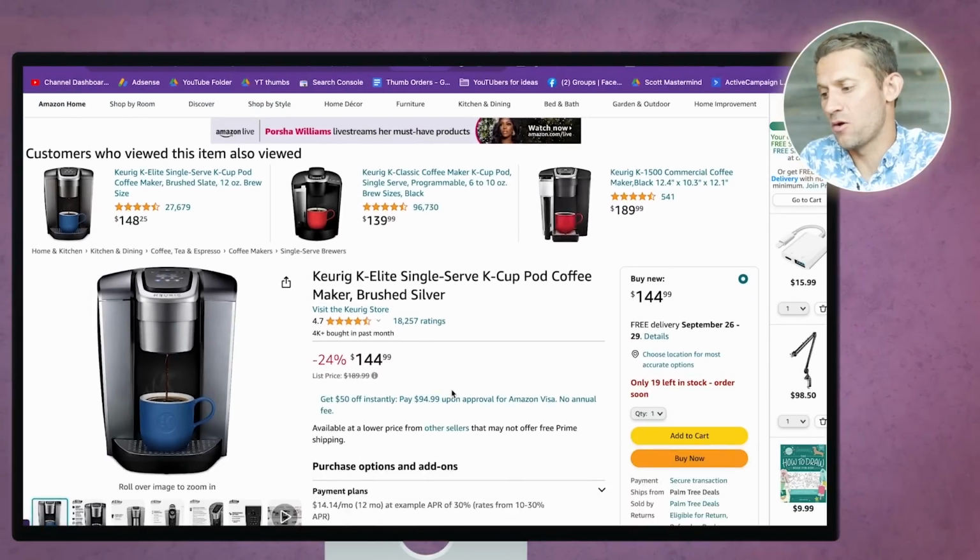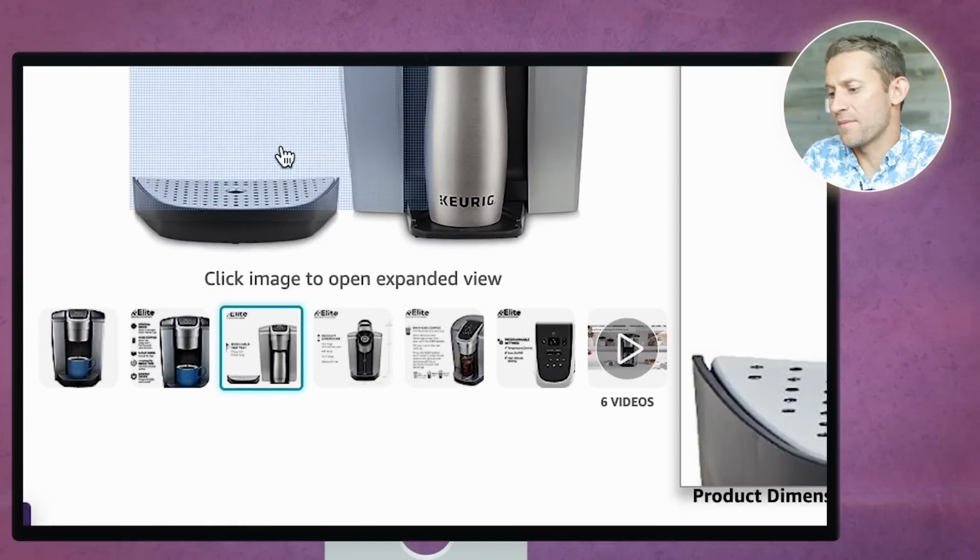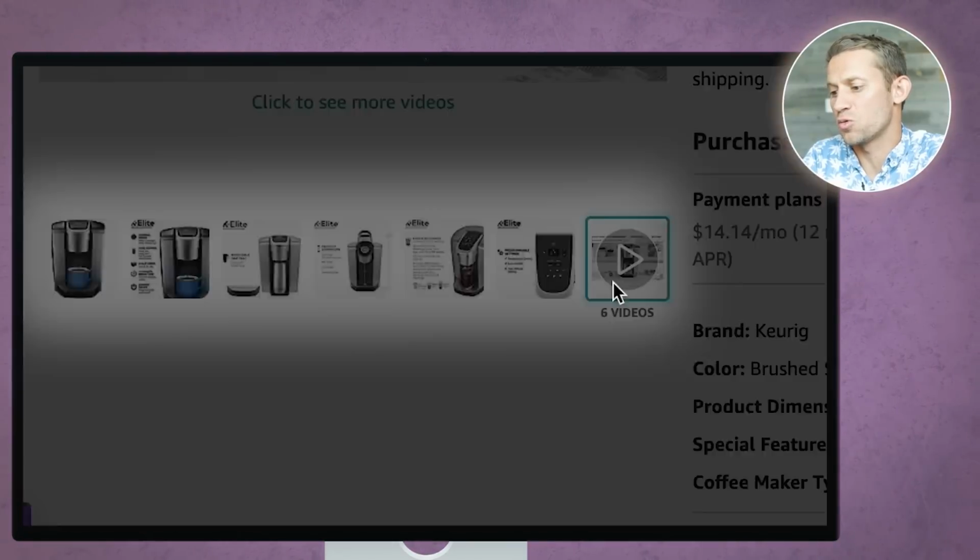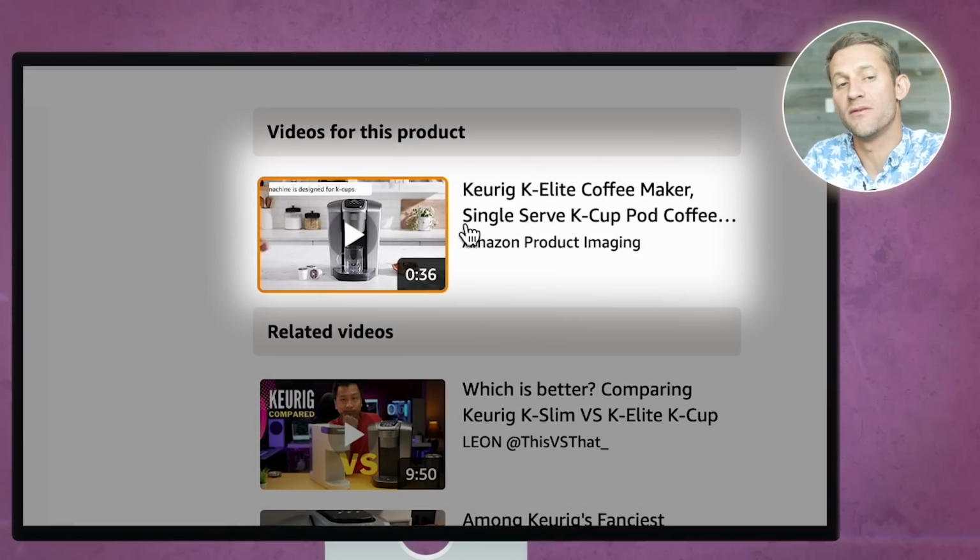What we're going to do is head over to the Amazon page right here. You can see Amazon has a bunch of different products as well as some videos, including one from the actual producer. So you're going to go find the product pages of each of those 5 products, and you're going to download all of those images.